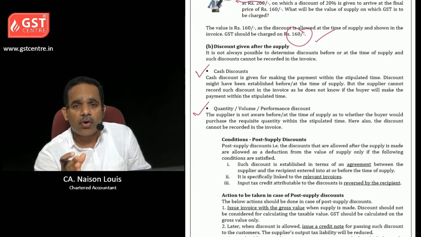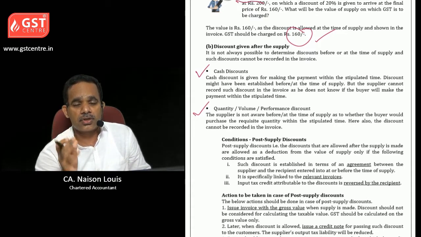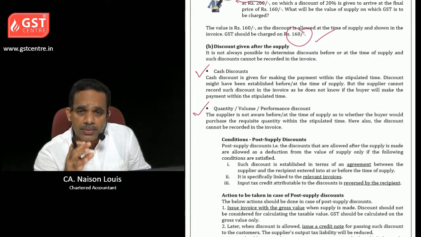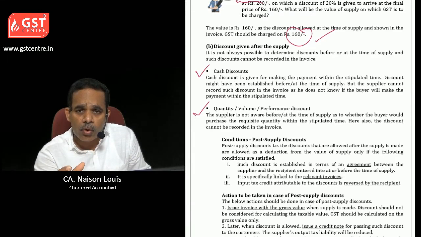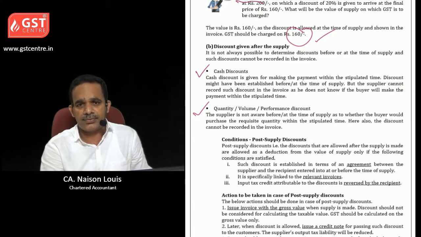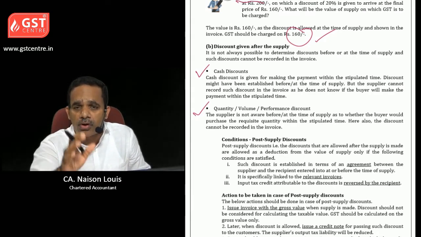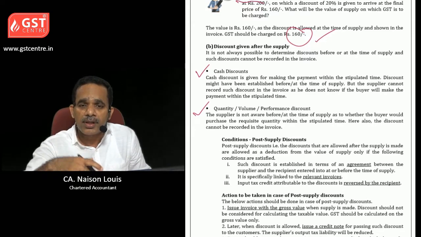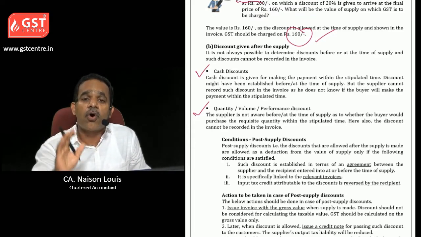And quantity, volume or performance discount is based on the volume purchased by the customer during a period. So if he purchases the specific volume in that period, then he will get the volume discount. If he cannot purchase such volume within the period, then he will not get this discount. But in both cases, whether the customer will be eligible for cash discount or quantity or volume discount, it will be clear only when the specific period is over.